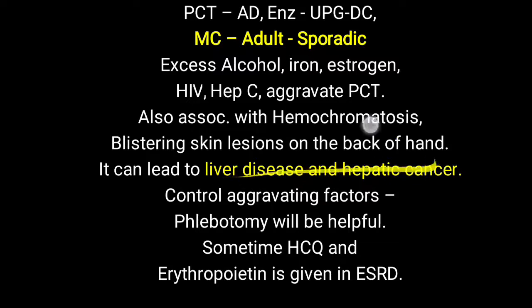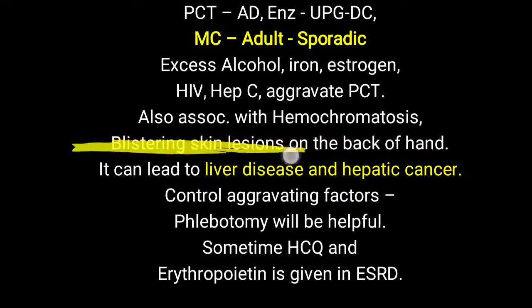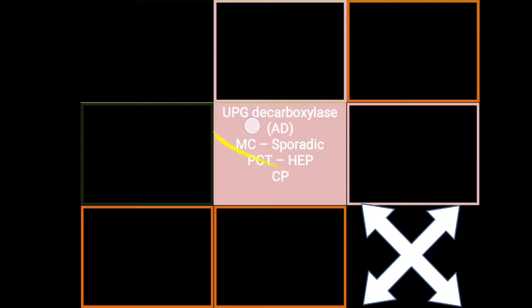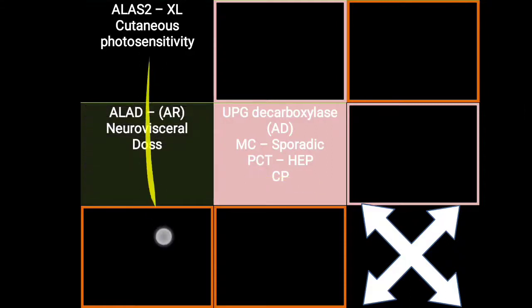It is typically asked in the exam with a picture of the back of the hand and a blistering skin lesion, and that will give an idea about Porphyria cutanea tarda. So Porphyria cutanea tarda is an autosomal dominant variety of Porphyria occurring due to UPG decarboxylase deficiency, it is the most common sporadic variety, and cutaneous photosensitivity is most commonly seen.